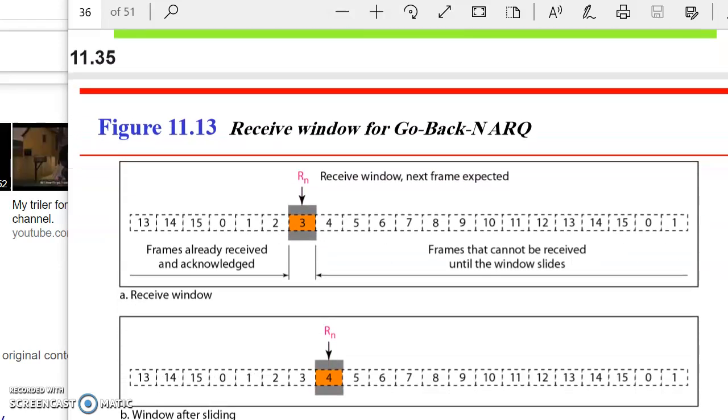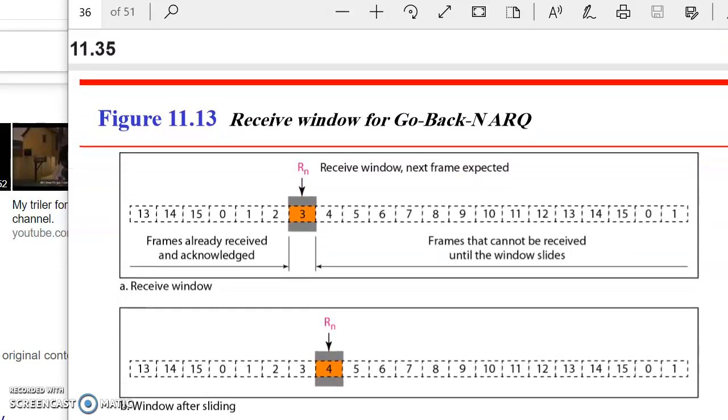So this is the receive end. Previously we have seen the send window. This is the receive window for Go-Back-N ARQ. See here, again there are different groups for the frames. Frames already received and acknowledged, that is 2, 1, 0, 15, 14, 13. RN, N stands for receive window, next frame expected.